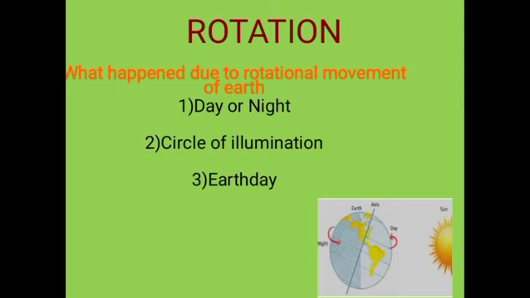Secondly, circle of illumination. Actually, the circle that divides the day from night on the globe is called the circle of illumination. And thirdly, Earth day. The Earth takes about 24 hours to complete one rotation around its axis. The period of rotation is known as Earth day.